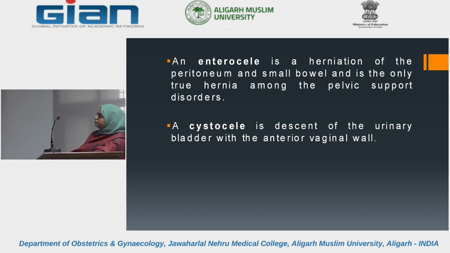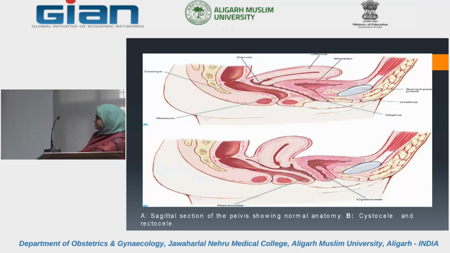These are the pictures which are showing the normal. Here is the cystocele and the rectocele. This is the complete prolapse.